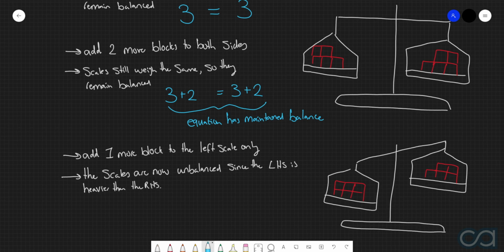And so if we were to consider the equation for this one here, the left-hand side, we started with 3, then we added 2, then we added 1. The right-hand side, we had 3, and then we only added that 2. And what we can clearly see here is that 3 plus 2 plus 1 is not equal to 3 plus 2, so we would say not equals in this case. And so in this particular situation, we would say that the equation has not maintained balance.